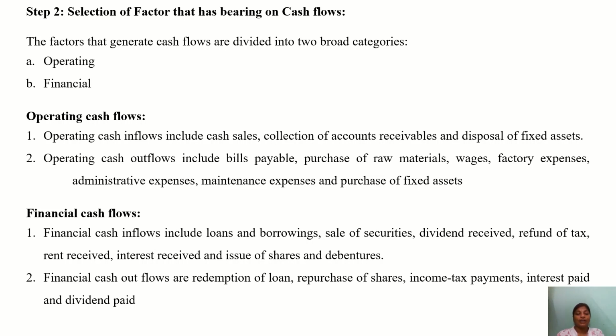When we talk about the second important category, that is financial cash flows, generally the inflows are loans, borrowings, security sales, dividend received, etc. When we are talking about financial cash outflows, we are talking about the redemption of loans, that is repayment, the redemption or repurchase of shares, and income tax payments. This is about the second category.